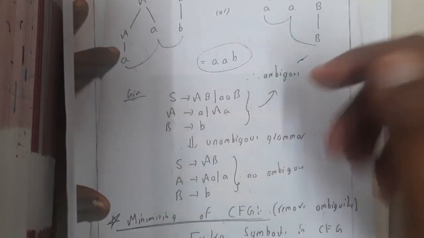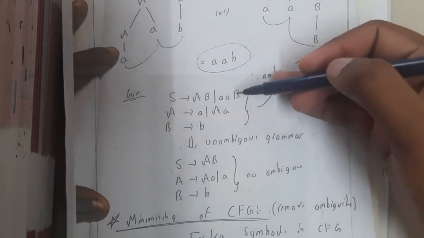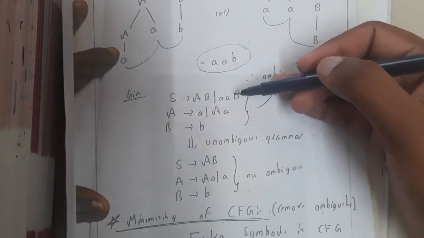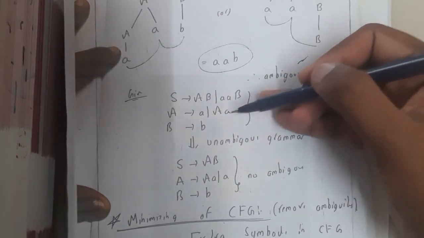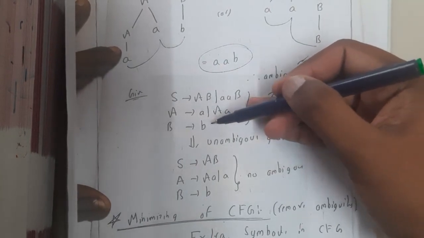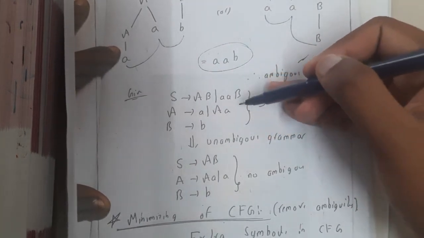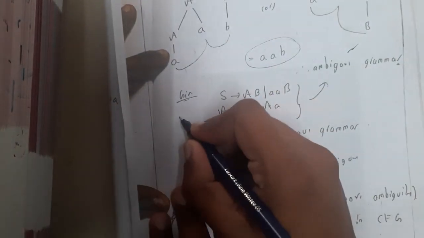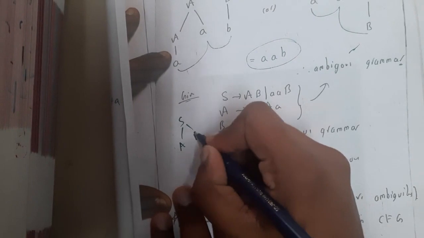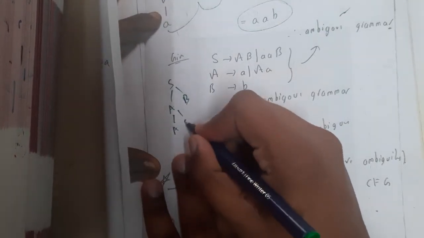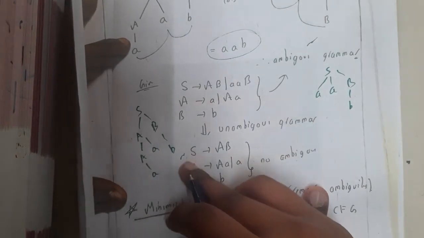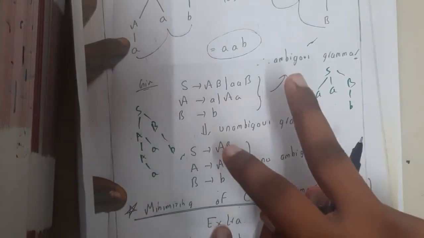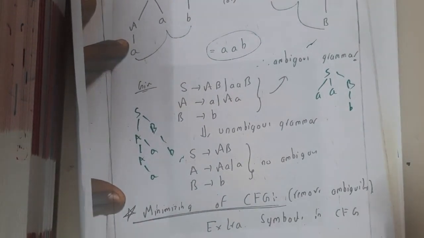Just by observing, you can say there is a chance to produce AAB, AAB. So AAB can be generated in this way or AAB can be generated in that way. So there are two possible ways, and that could lead to an issue, right? If you are confused, let me write it. This A is converted to AA and this A is converted to A, this B is converted to B. So this is one possibility and the other possibility is this, B turns to B. So AAB, AAB: these are two same input strings, but we are getting two different parses. So hence the grammar is ambiguous.